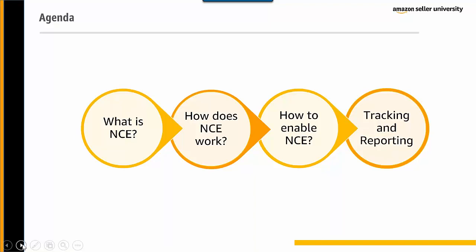We'll learn what is No Cost EMI, how does No Cost EMI work, how to enable No Cost EMI, how do we track and check our reports.